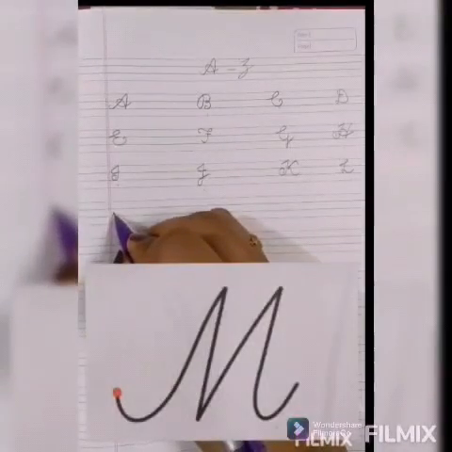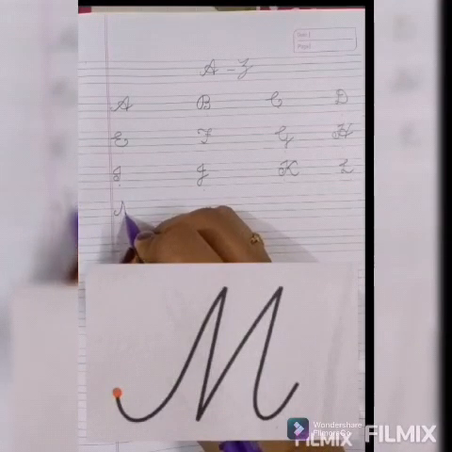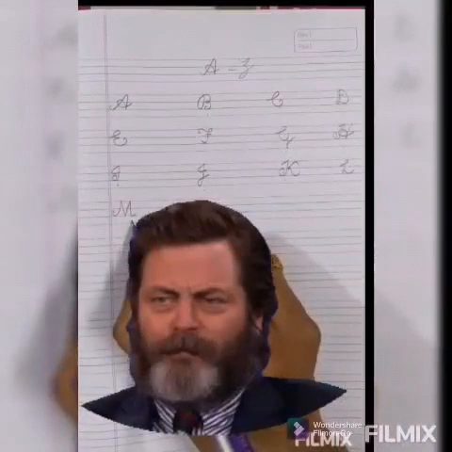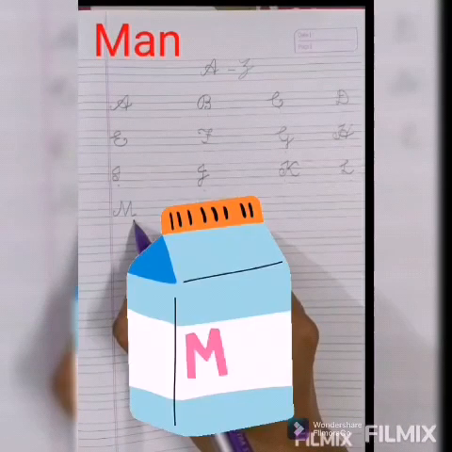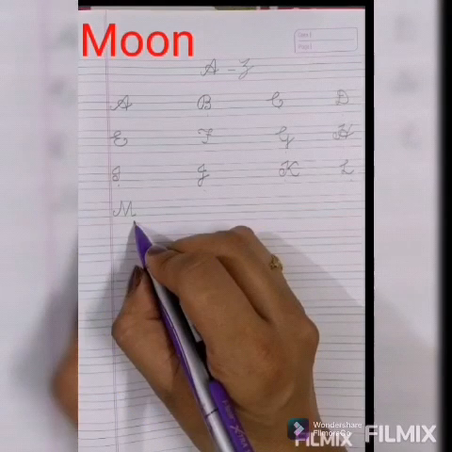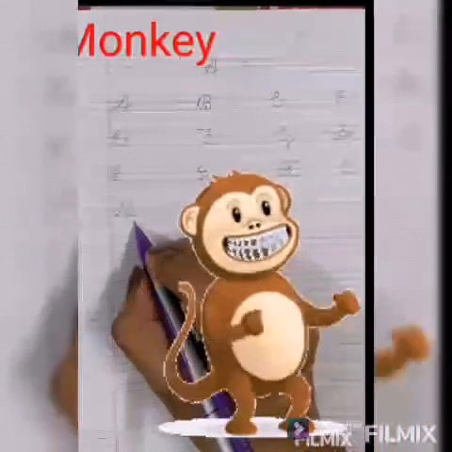Capital cursive M. Phonic sound of M is M. M for man, M for milk, M for moon, M for monkey, M for mug.